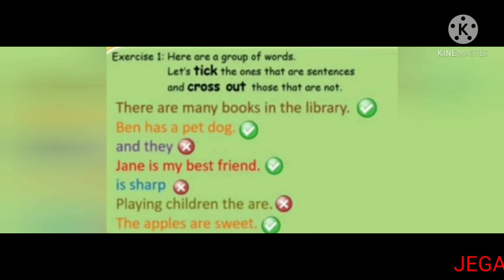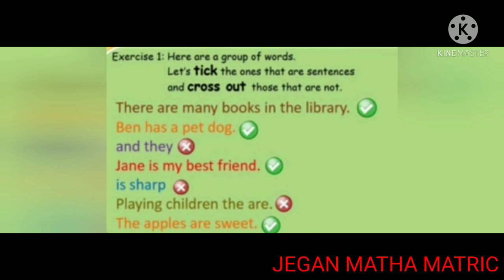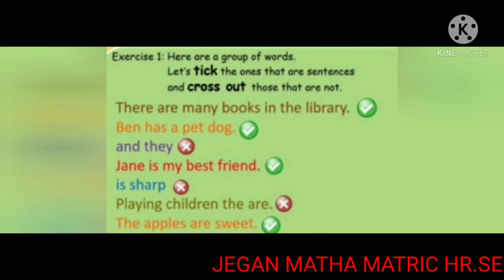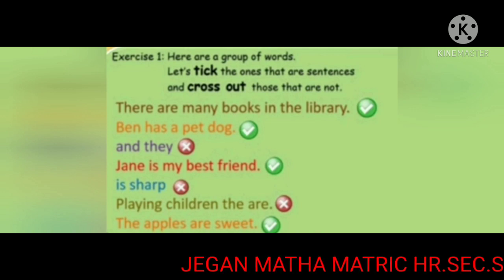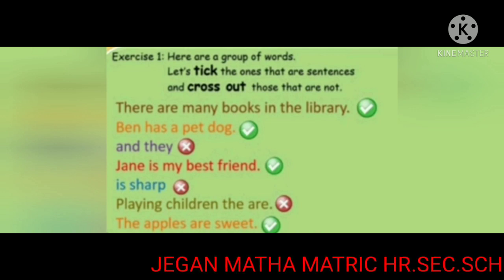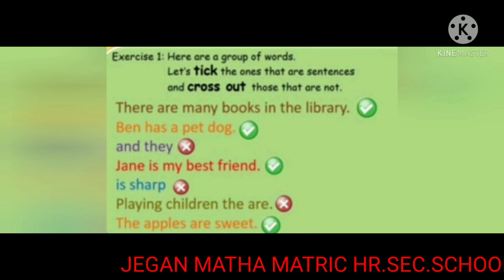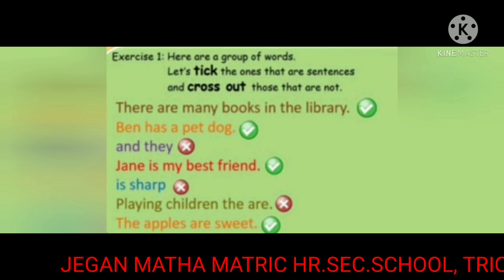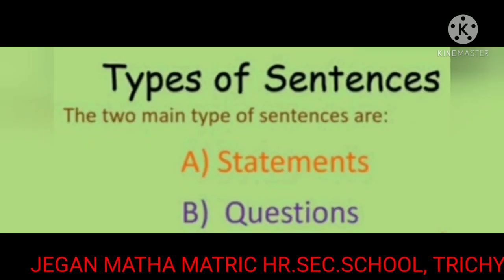Exercise 1. Here are some groups of words. Let's tick the ones that are sentences and cross out those that are not. There are many books in the library. Tick. Ben has a pet dog. Tick. And this one is not a complete sentence, so we will mark it wrong. Danny is my best friend. True.